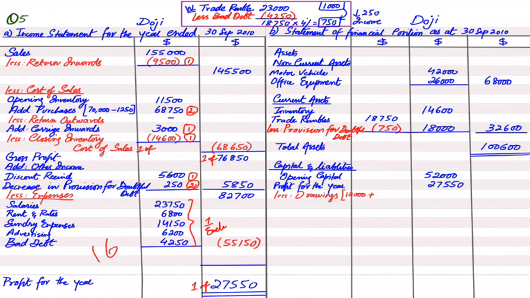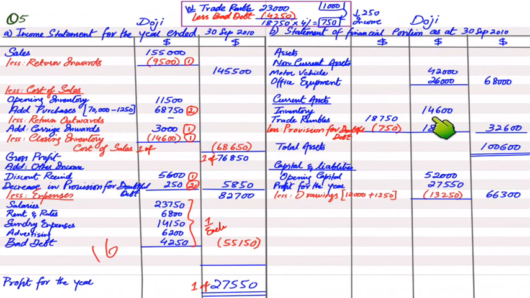But there are two drawings basically. One is already given in the list of balances, and there is another drawing that is of goods. So I'll be adding up this as well. The entry that we made is drawing would be debited and purchase account would be credited. We have already credited the purchase. Now it's time to add up the drawing account. If I add both of these forms of drawing, whether it is in cash or in the form of goods, the total drawing is 13,250. So I'll be deducting this drawing in order to get the closing capital. I do not need to put the label in front of this closing capital because it is an understood figure that this represents closing capital.